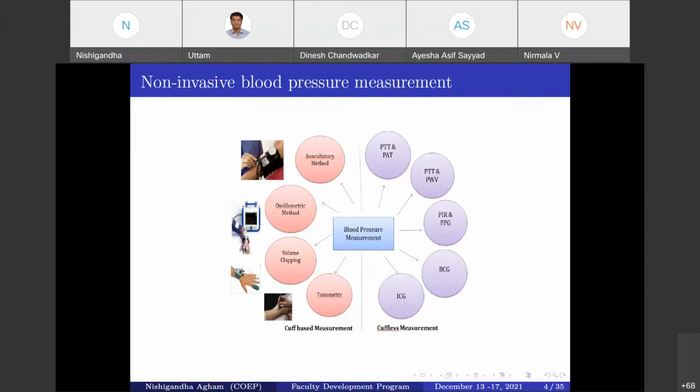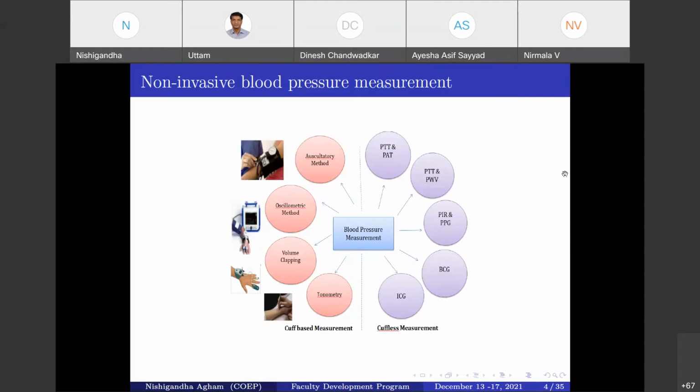For cuffless BP estimation, a combination of physiological signals like ECG and PPG is mostly used in current research, and these signals have a great impact on continuous cuffless measurement.